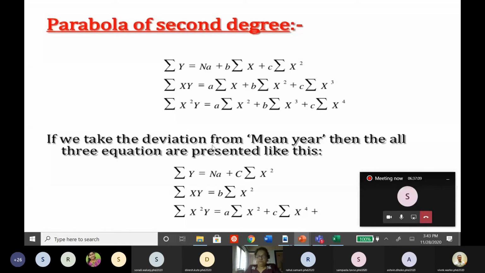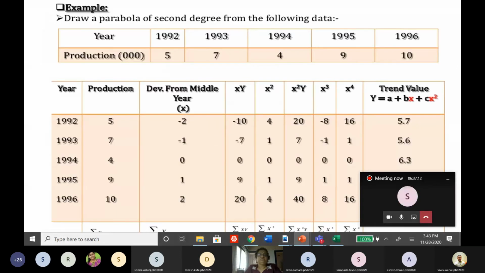Then next will be the parabola. Whatever example is given here, it is with the help of shifting. Deviation from the middle year is considered, and then the trend value is calculated. This is another option. Because of this, what happens? I can show you what happens because of this.